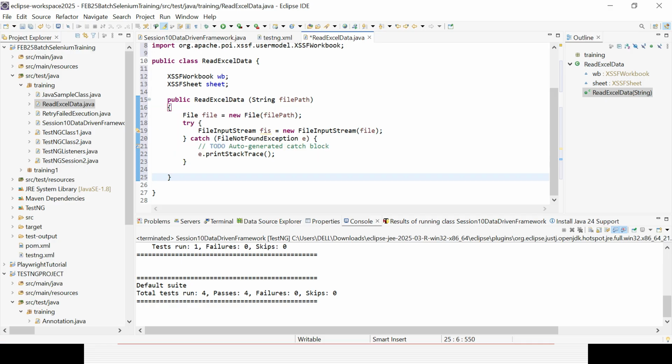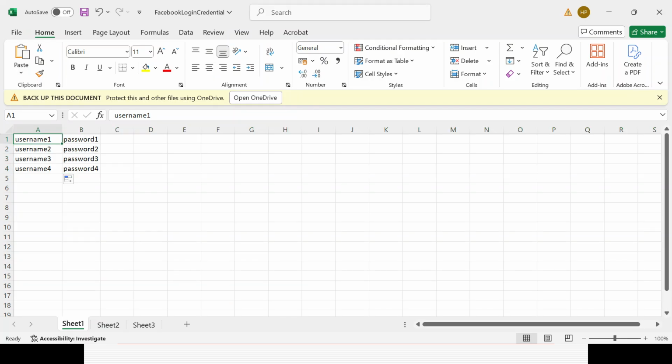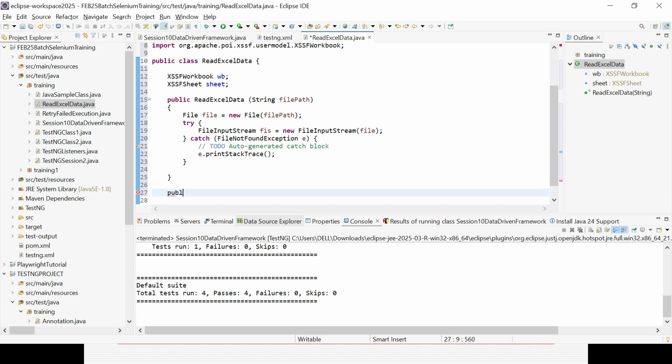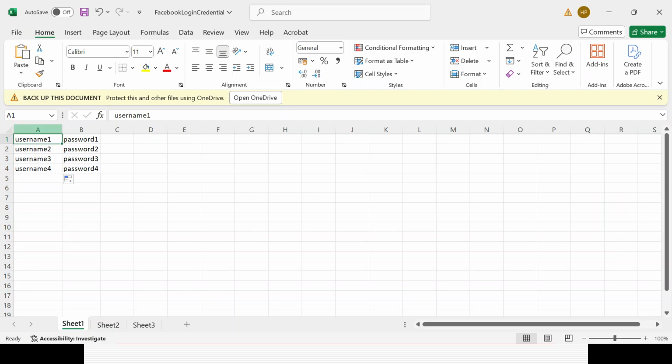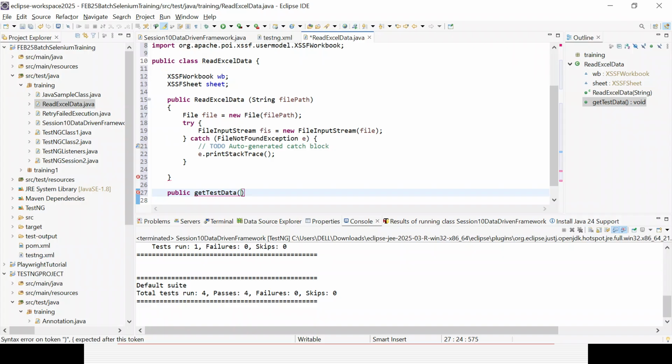Then the second method, how will I create it? I want to get the data. I want to read the data from here. So I'll be creating a public method, and I will not give a return type, say getTestData. That is the method I will be creating. How will I create it? I need to go to the sheet, then the row and column, then I can do it. So I will be passing a couple of arguments: integer sheet number, integer row, integer column.